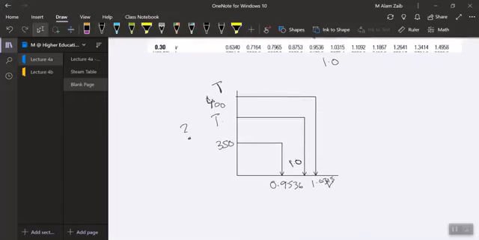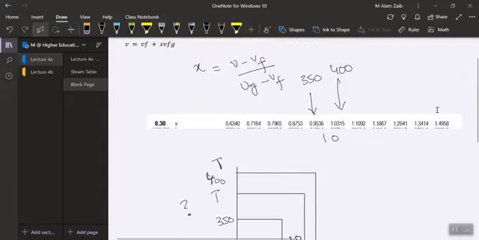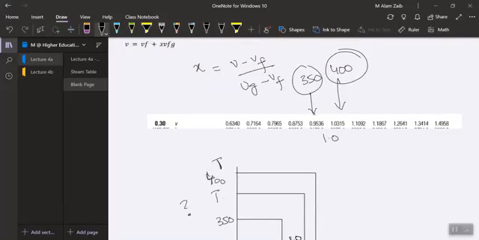So how do we solve it? Your previous knowledge would be: we have a temperature of 350 and a temperature of 400, and our volume is somewhere in between the two.